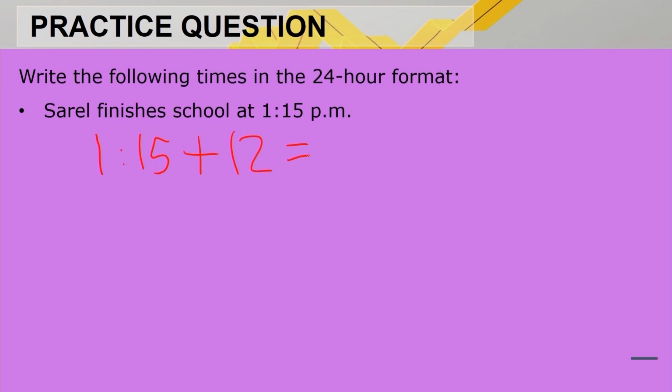So then 11:15 p.m. is going to be 13:15 in the 24-hour format. So just quickly again, what did we do? If we want to write the analog time in the 24-hour format, you just add the 12.